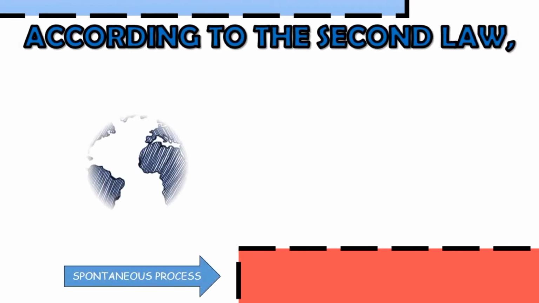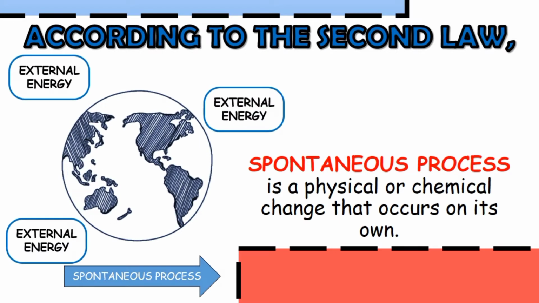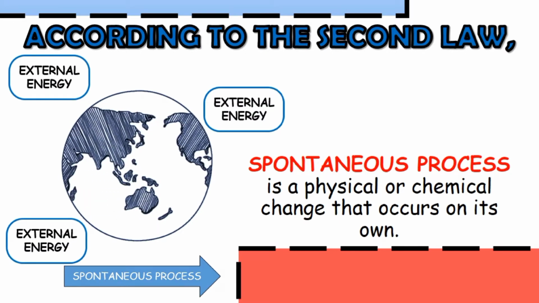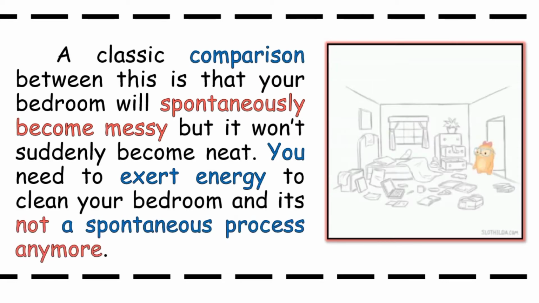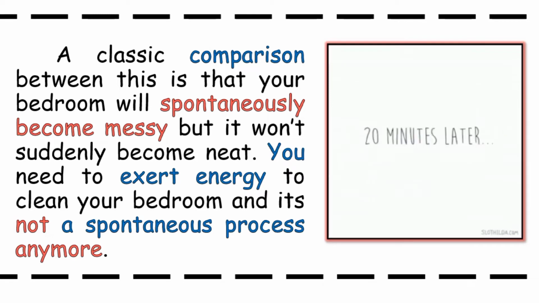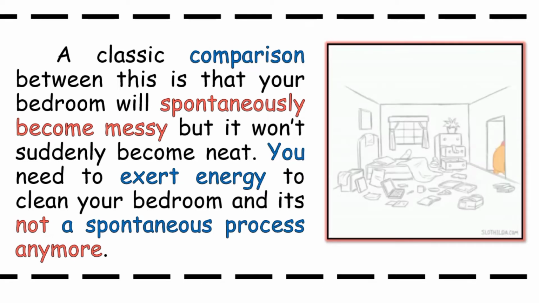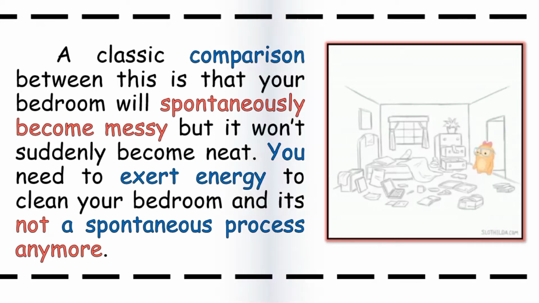According to the second law, a spontaneous process is a physical or chemical change that occurs on its own, a process that occurs without the use of external energy. A classic comparison is that your bedroom will spontaneously become messy, but it won't suddenly become neat. You need to exert energy to clean your bedroom, and so it's not a spontaneous process anymore.